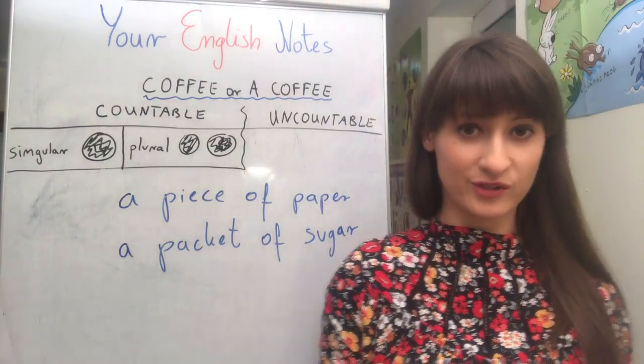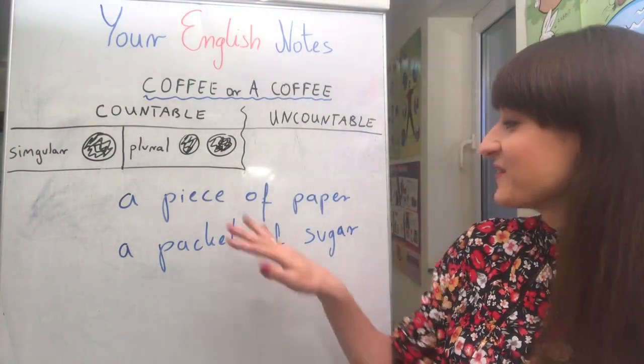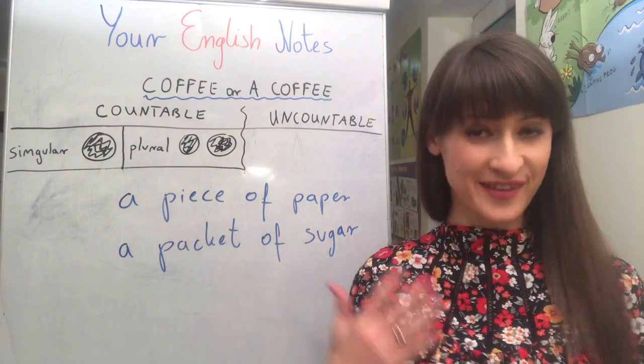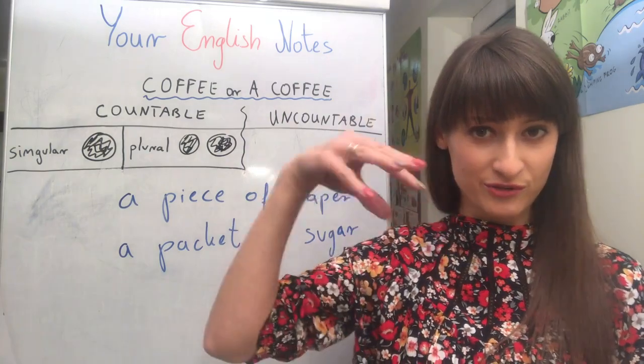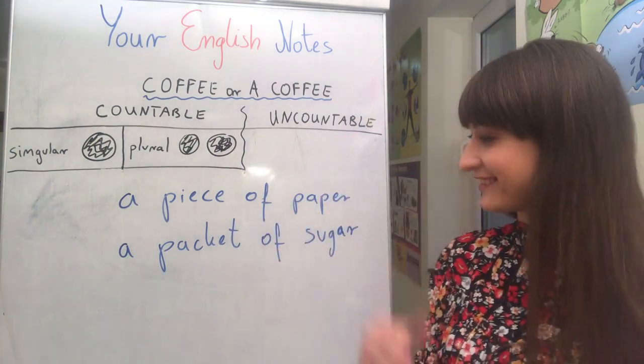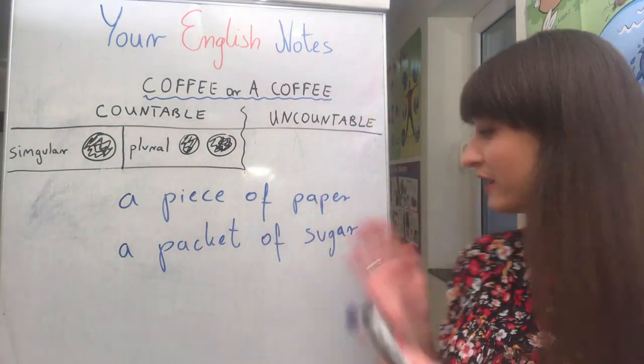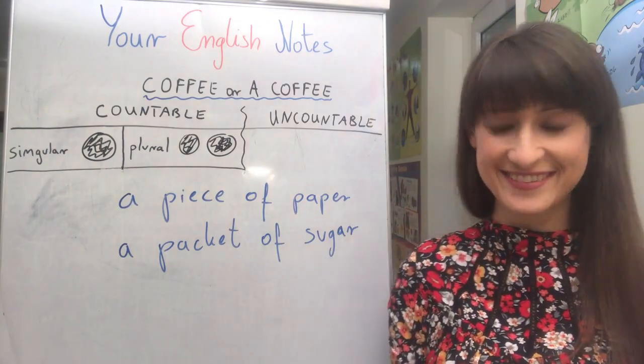For example, a packet of sugar, okay? So we have a piece of paper and now it's countable. We have a packet of sugar, so we packed sugar into a packet and now we made it countable, yes?